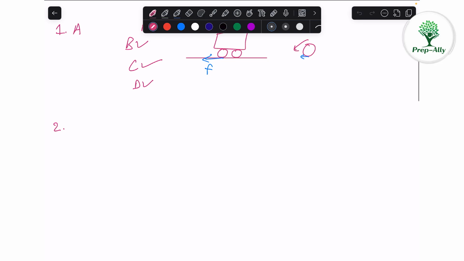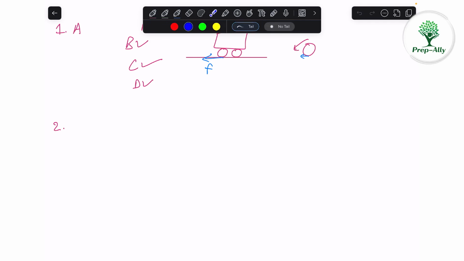Option A says that the car loses its control because when the person steers the steering wheel, instead of the car turning, it keeps going straight. So this is the correct option because when he is turning the wheels, there is no friction at all. That means if there is no friction in horizontal direction, then how can the tires turn? Because of the friction only, it will turn.